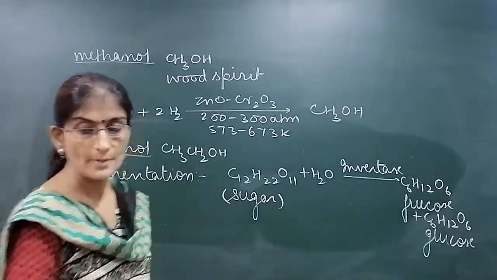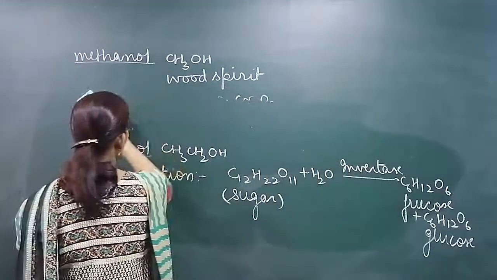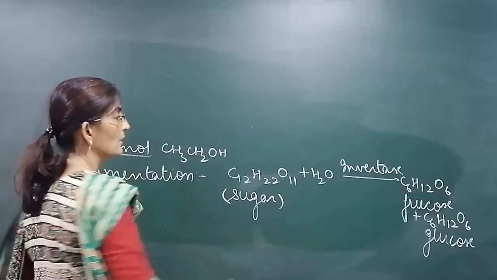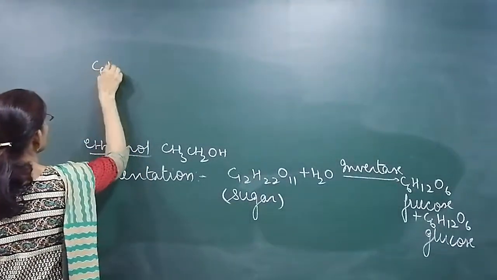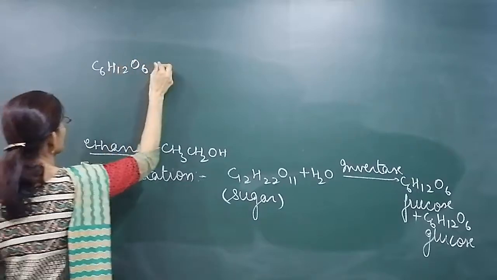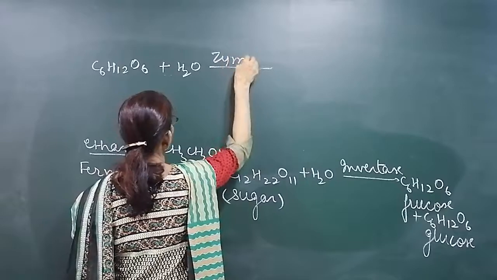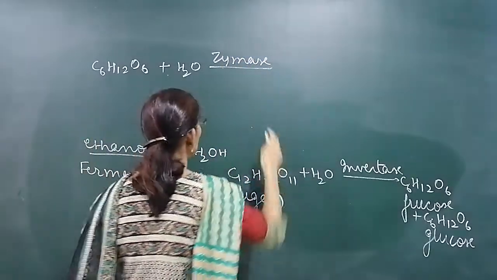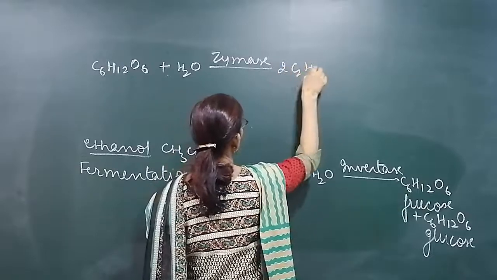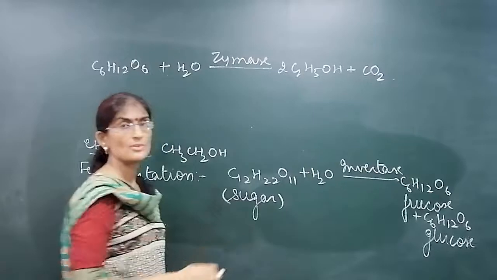In the second step, in presence of zymase, this C6H12O6 hydrolyzes with the enzyme zymase to give ethanol and carbon dioxide. 2 moles of C2H5OH, ethanol, are produced with carbon dioxide.